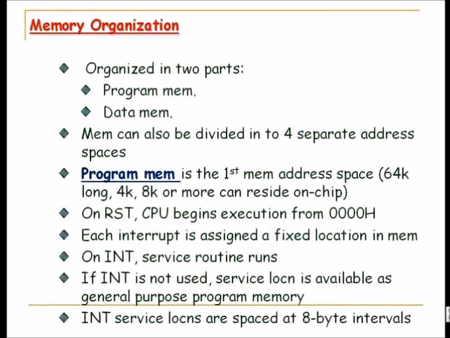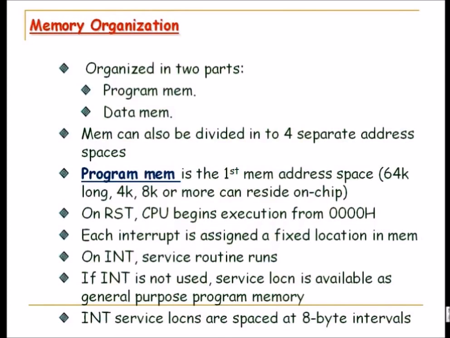These are the 5 vector locations for the 6 interrupt sources available in the 8051. Whenever there is an interrupt, the program counter goes to that location, executes, and then comes back. So these are hardwired interrupt sources, and anything you develop using them is bound to have very efficient response.